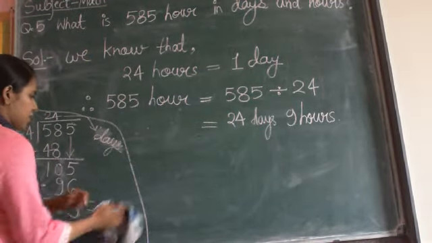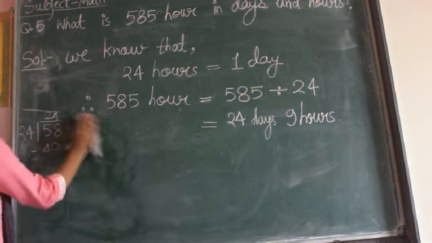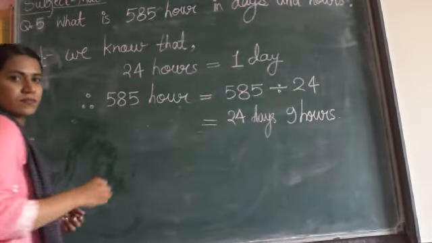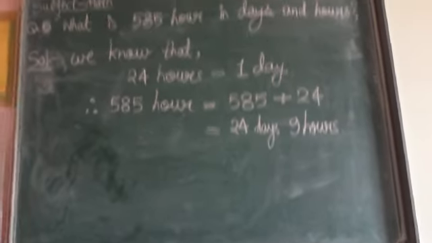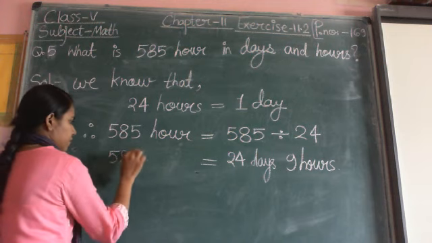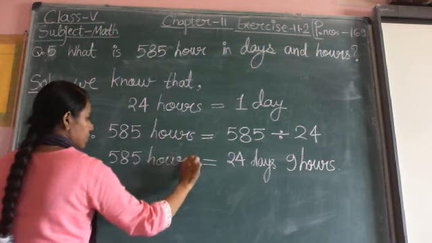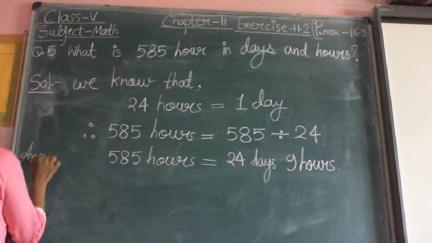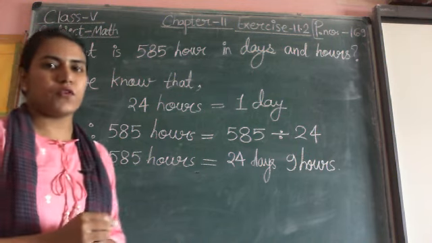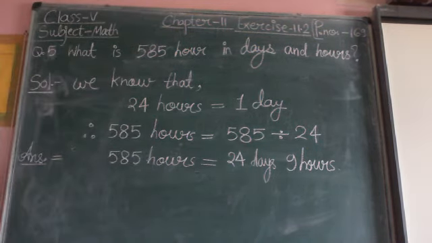Now I am erasing this rough work. You can note it down. It is our final answer. 585 hours is equal to 24 days and 9 hours. Note down the solution.